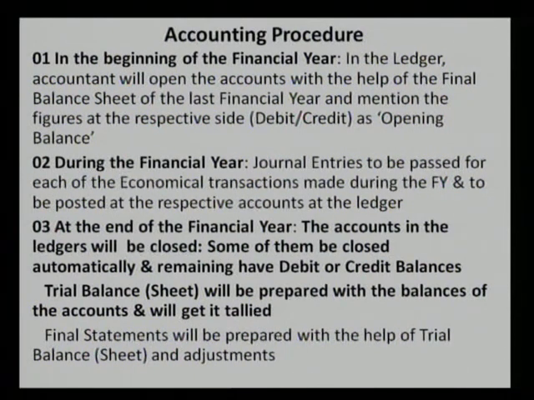At the end of the financial year, the accounts in the ledgers will be closed. Some of them will be closed automatically. If the total of the debit and the credit side are equal, then that account will close automatically. But some of the remaining accounts either have the debit balance or have the credit balance.